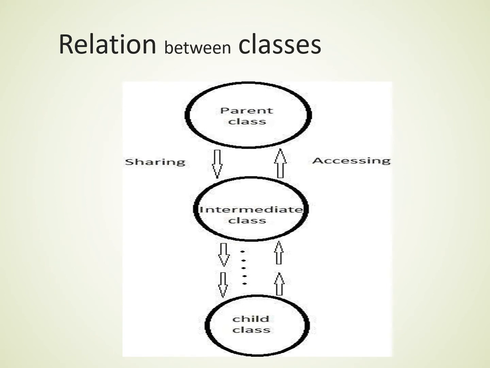This diagram shows the relation between the classes. There are three classes in this diagram: parent class, intermediate class and child class. The intermediate class accesses all the properties of the parent class. Similarly, the parent class shares all its properties with the intermediate class. Similarly, the child class accesses all the properties from the intermediate class as well as from the parent class. So the intermediate and parent class can share their properties with the child class.